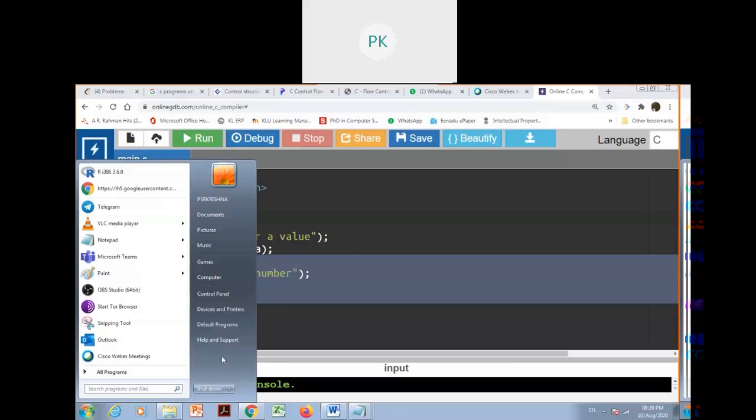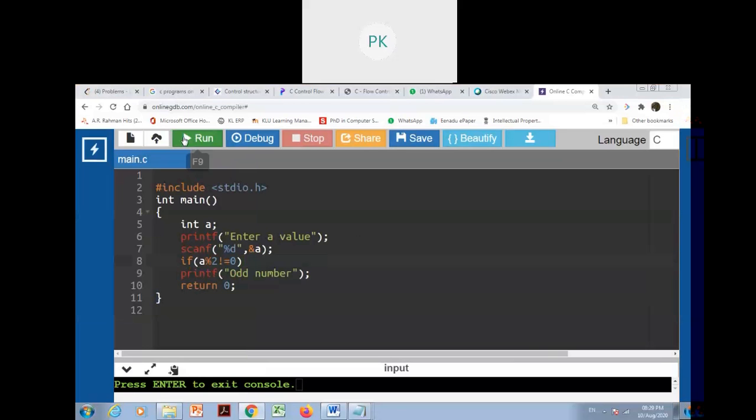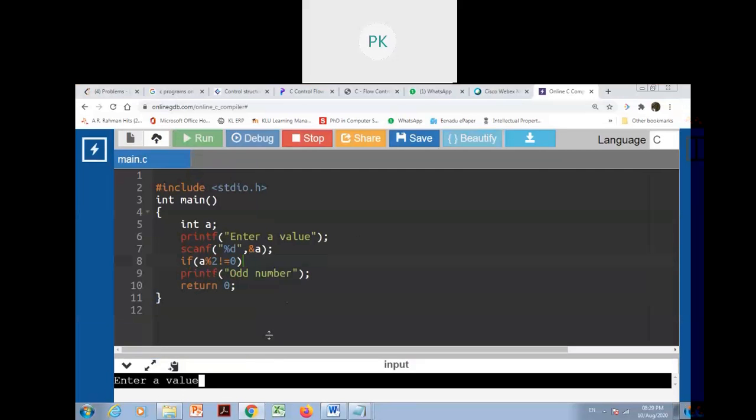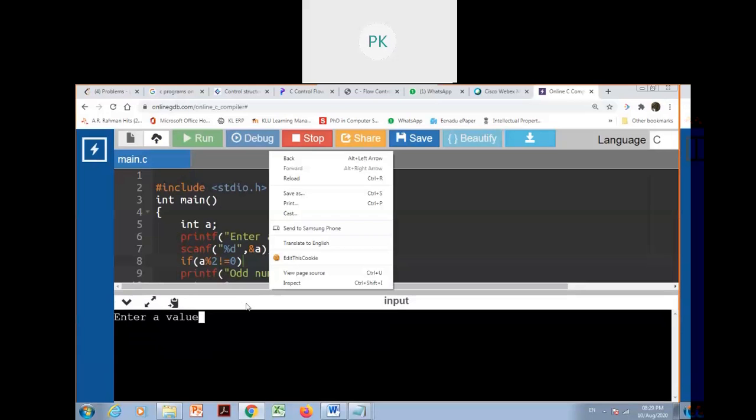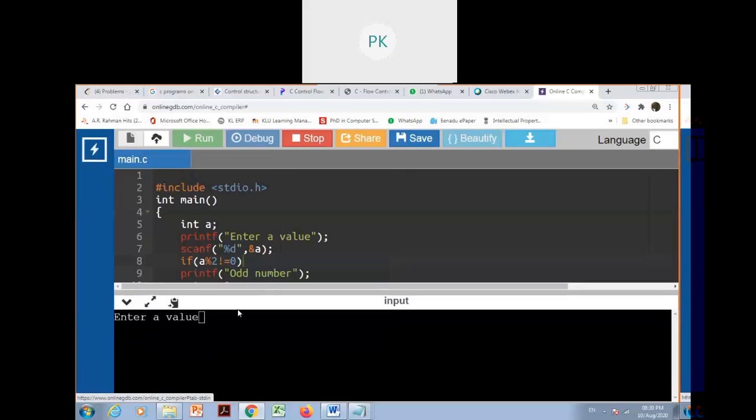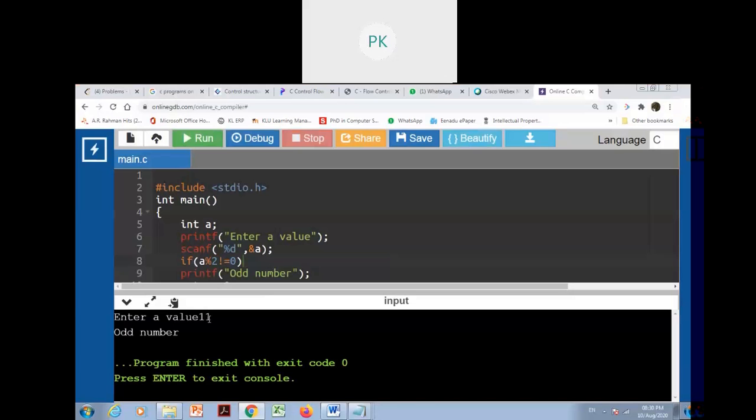Let's see how to execute this. Enter a value. For example, I have given 11. 11, so odd number. So if we specify equals to 0, then even number, not equals to 0, odd number. Then move on to the next topic,